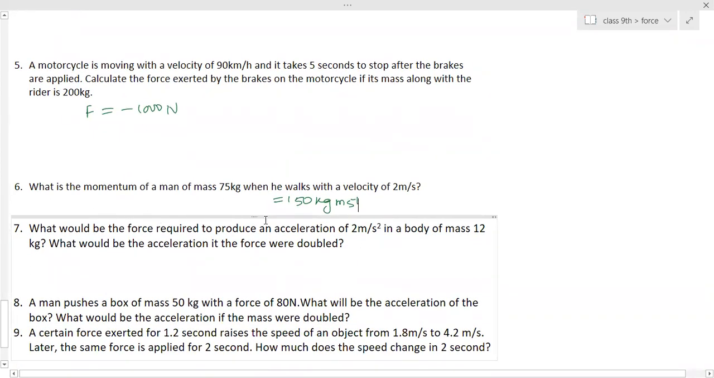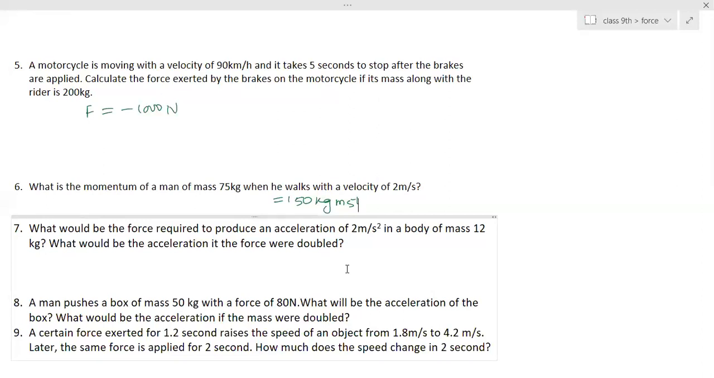What will be the force required to produce an acceleration of 2 meter per second square in a body of mass 12 kg? So what's the force required? Ma'am, it's 24 Newton. 24 newtons. What will be the acceleration if the force is doubled? Ma'am, doubled force will be 48 newtons. Force was earlier 24. Now force is doubled means it will become 48 newtons.